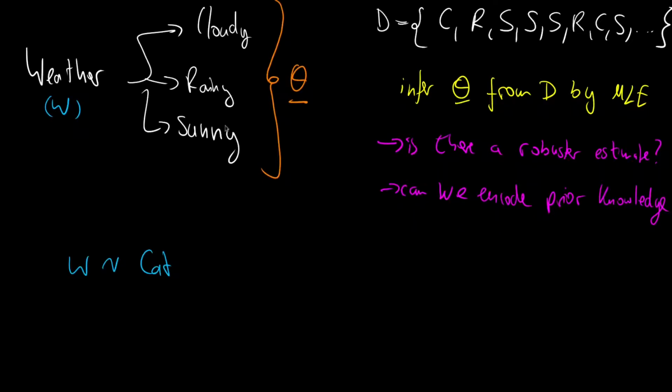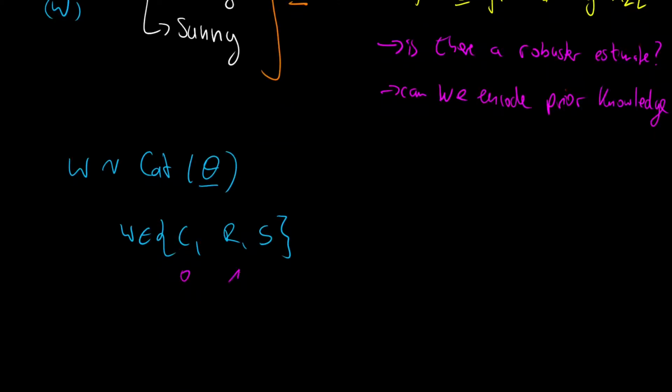I mean, it's three states discrete, and this categorical takes a parameter theta, and the weather is within the set cloudy, rainy, sunny, and commonly we encoded this as 0, 1, or 2, or also in the one-hot categorical case, we encoded this with 1, 0, 0 as the vector, and 0, 1, 0 as the vector, and 0, 0, 1 as the vector.